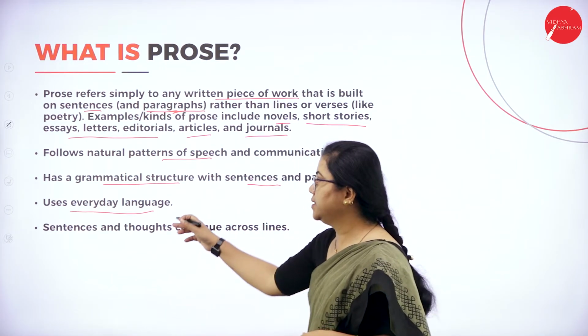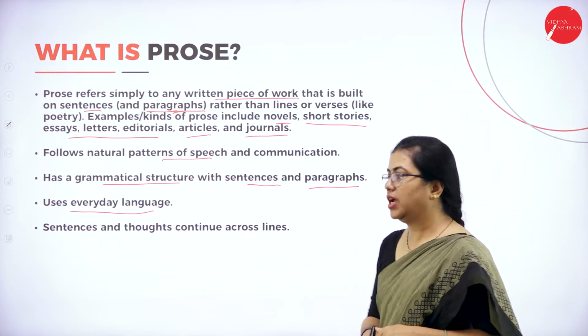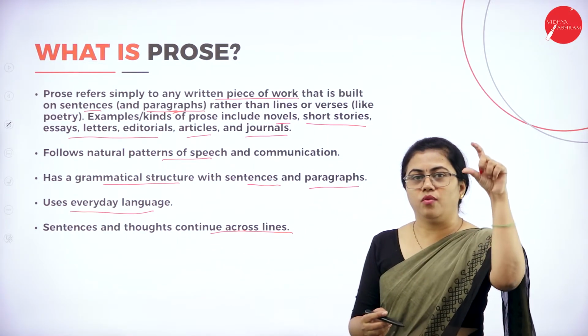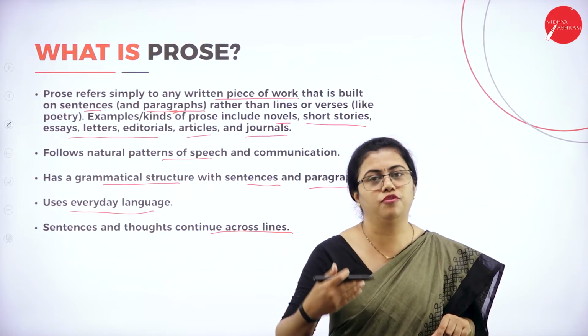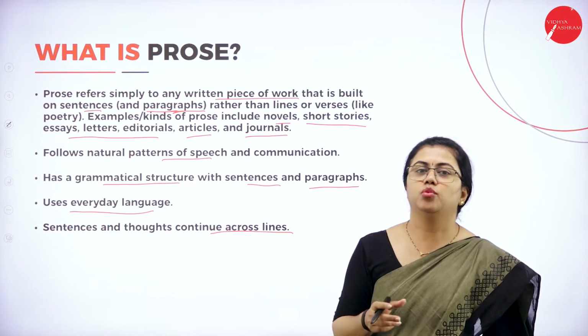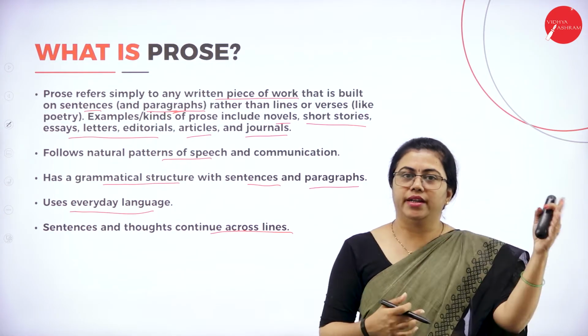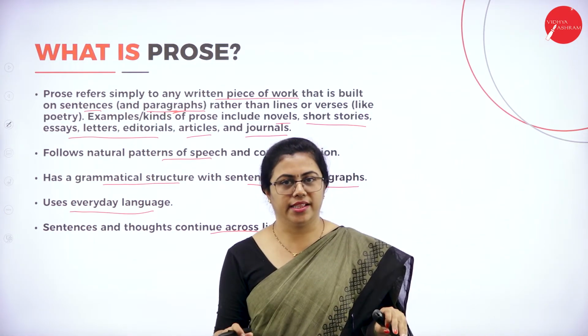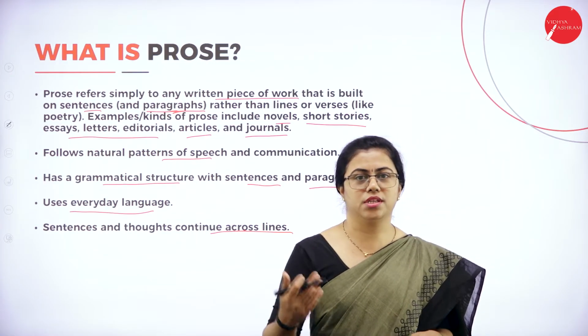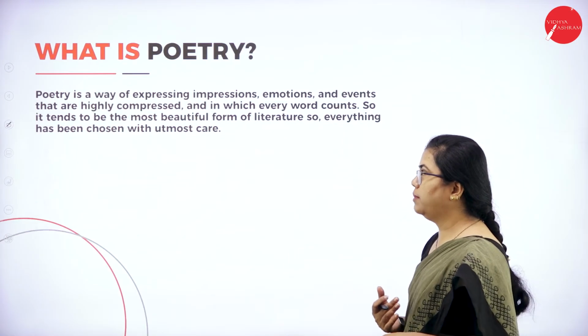That is the beauty of prose. Sentences and thoughts continue across lines. When you read the paragraphs, there is a flow of ideas. One paragraph is related to another. It is not like reading one paragraph that is not at all connected to the second. In prose it will be continuously connected. The idea flows continuously. That is all about prose.